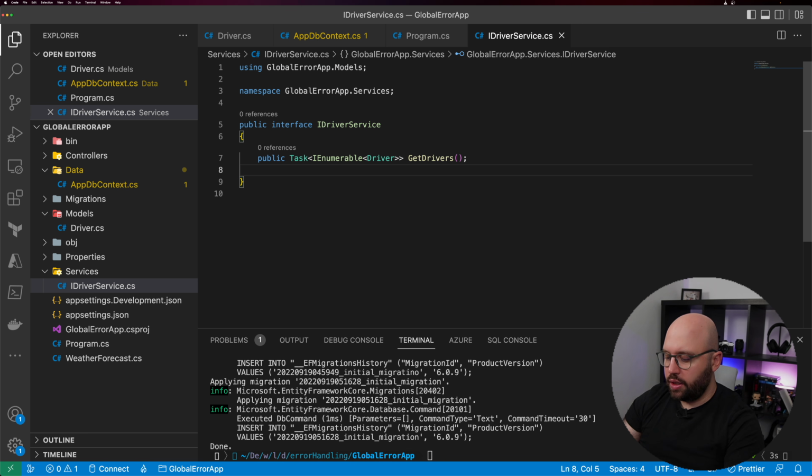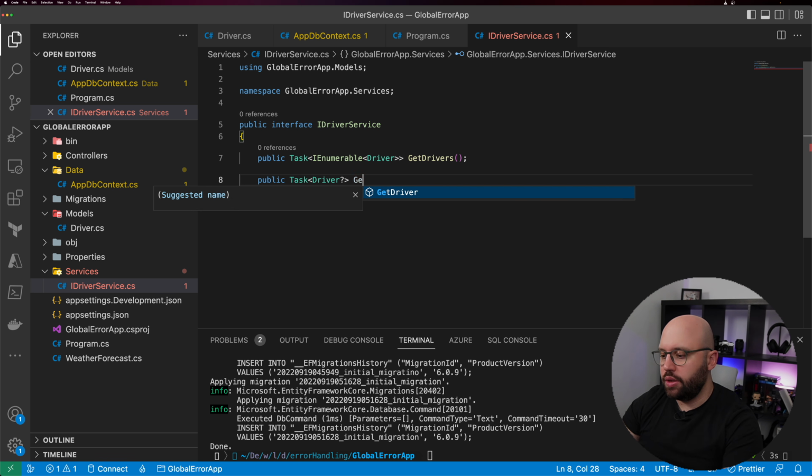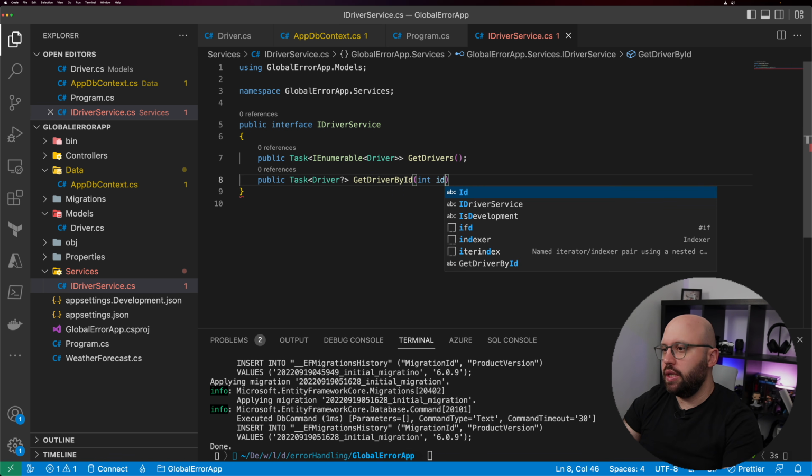Perfect. The next one is going to be public Task of Driver, with a question mark because in case it's null we want to return a null result, and here we're going to put GetDriverById, and it's going to take an int as an ID.